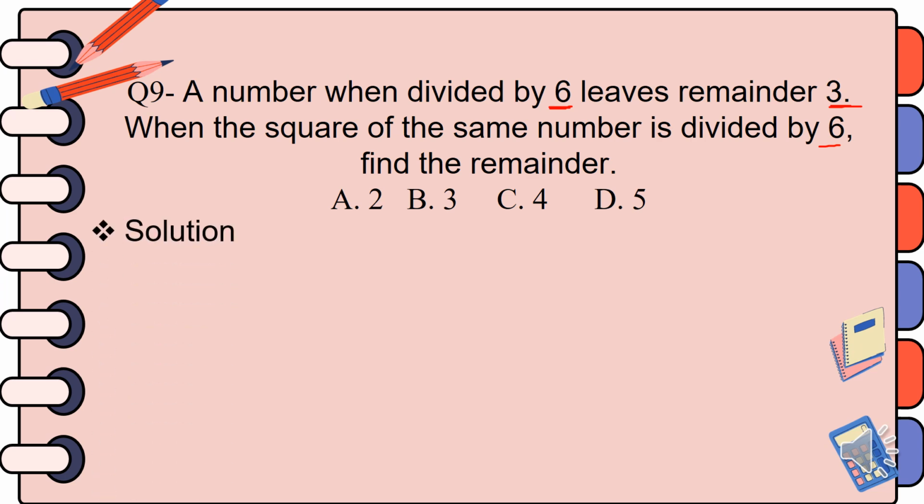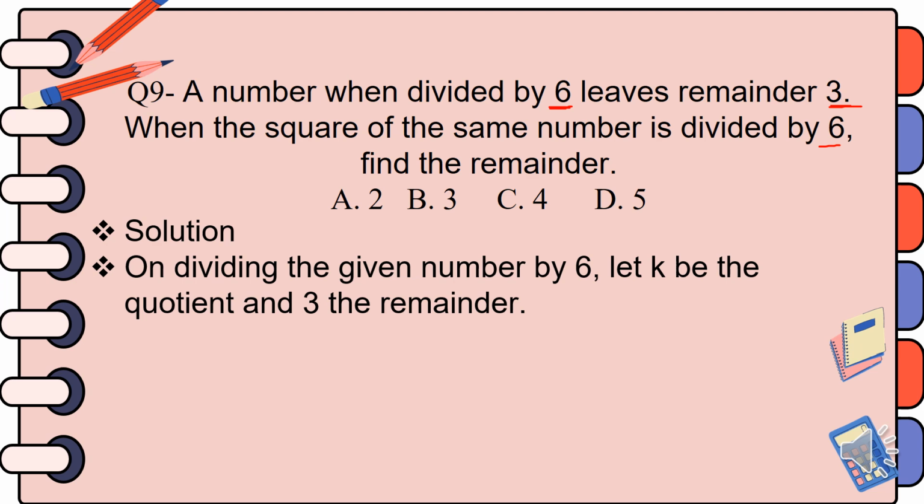So there is a certain number, and the divisor is 6, and the remainder is 3. So you have the quotient, say K, then the divisor is 6 and the remainder is 3, and from this the number can be written in such a way.